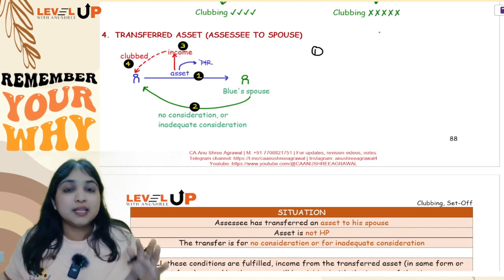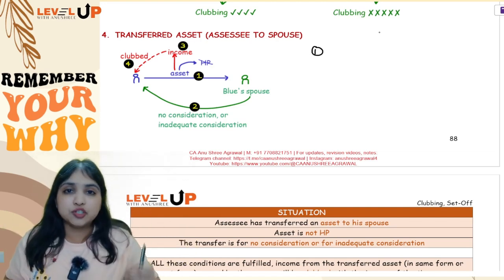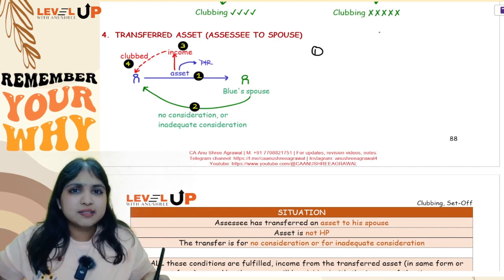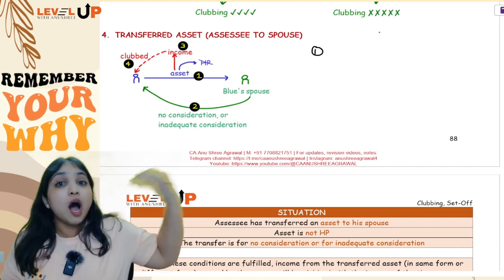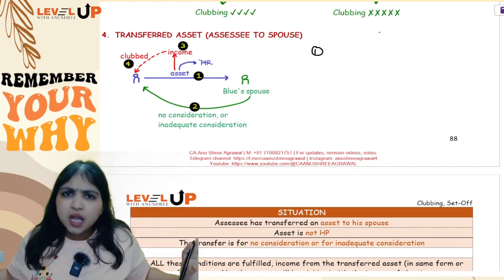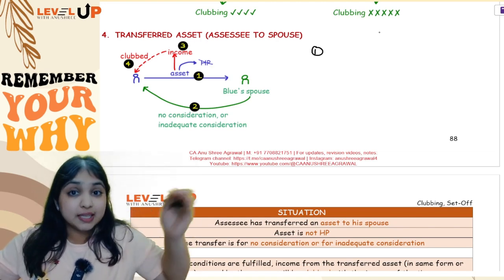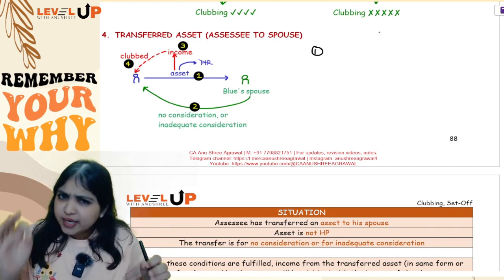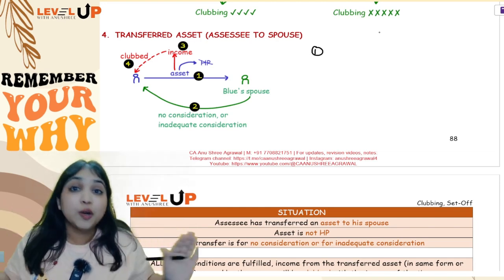Whether revocable, whether irrevocable doesn't matter, clubbing provisions will apply. In a third situation, there was transfer of asset, but it was a revocable transfer. If it is revocable transfer, clubbing provisions will apply. But if it is revocable only after transferee's death, clubbing provisions will not apply. If it is revocable only after transferee's death, but during the transferee's lifetime, if the transferor is going to enjoy some benefit directly or indirectly, again clubbing provisions will apply. Okay, you're perfect till here.